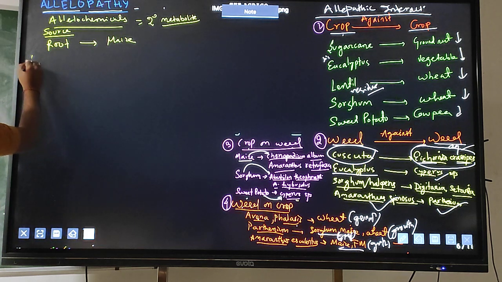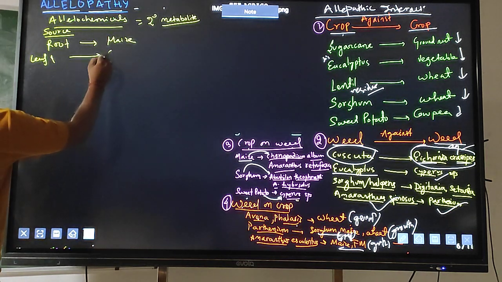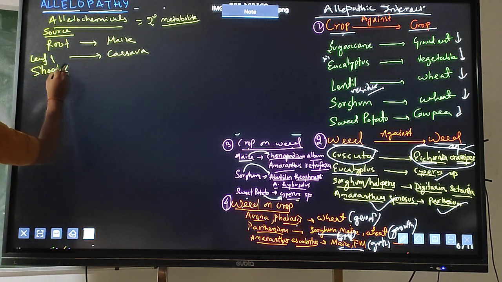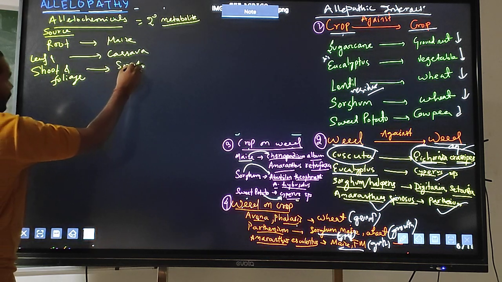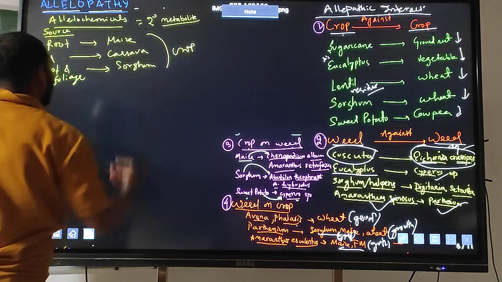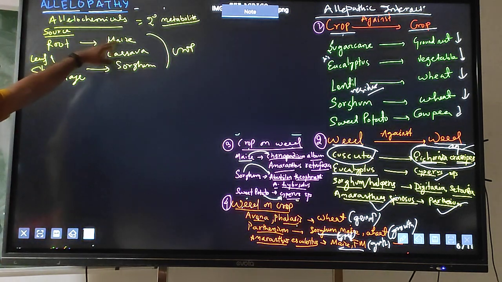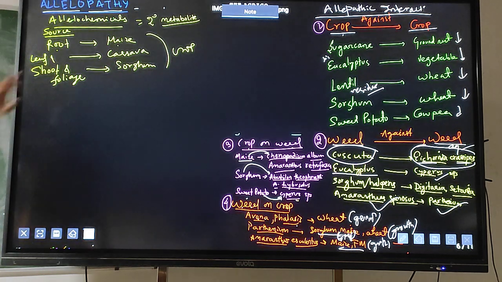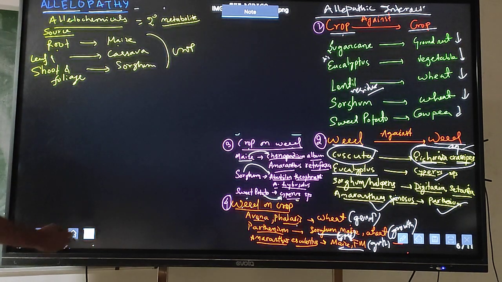If I say leaf, it will be the cassava plant. If I say shoot and foliage, then it will be sorghum. These are examples from crops: maize produces allelochemicals in the root, cassava in the leaf, and sorghum in the shoot and foliage.